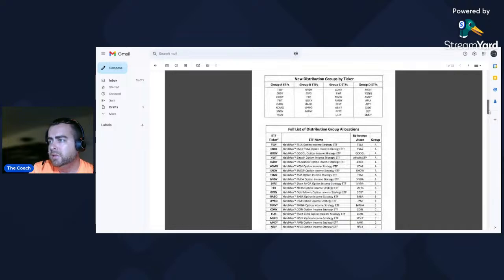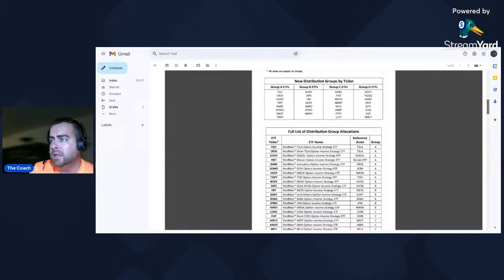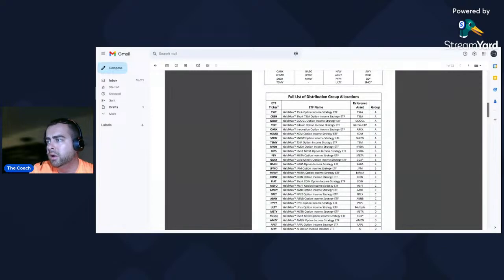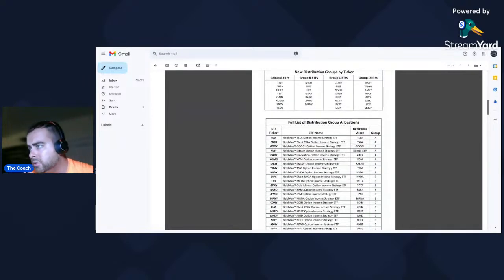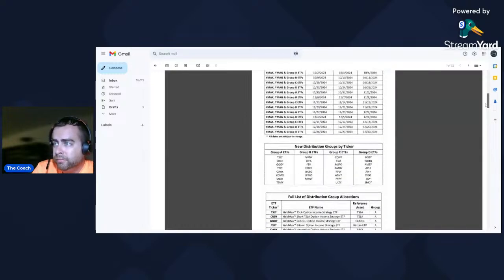And then the full list of distribution group allocations. You see Group A, and I guess it just lists the full name out there. So there is 2, 4, 6, 8 of them in Group A. 2, 4, 6. I'm getting a little dyslexic here. 2, 4, 6, 7 in Group B, and then there's 8 in C and D, and those are the names of them.